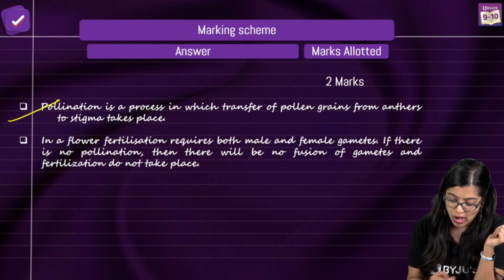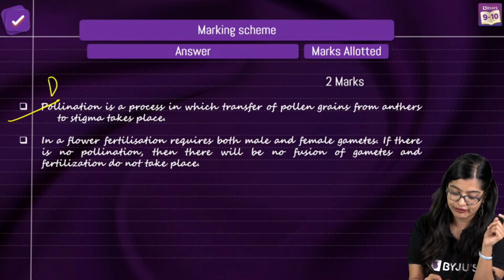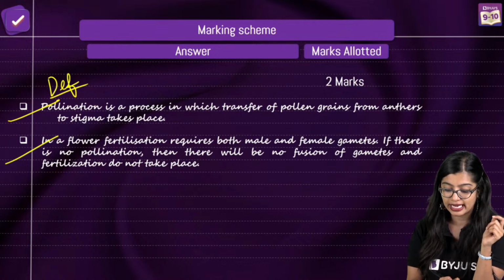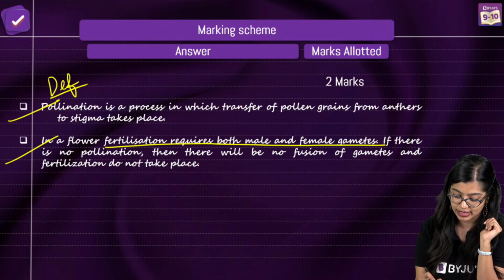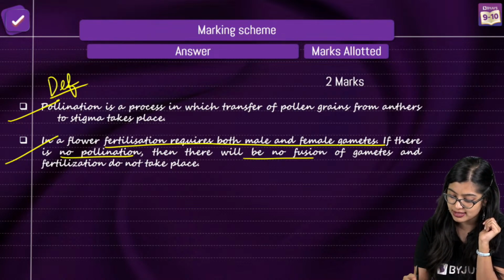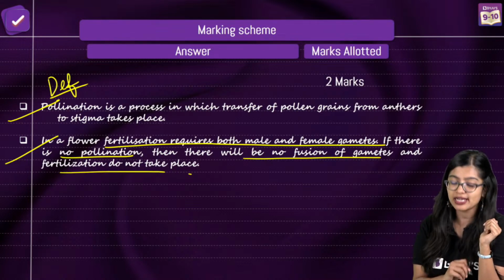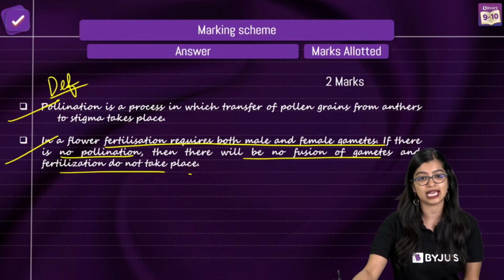Very good. So pollination is a process. Start with the definition, right? And then go into saying that in a flower, fertilization requires both male and female gametes. And if no pollination happens, then no fusion will take place, and as a result, fertilization will not happen.